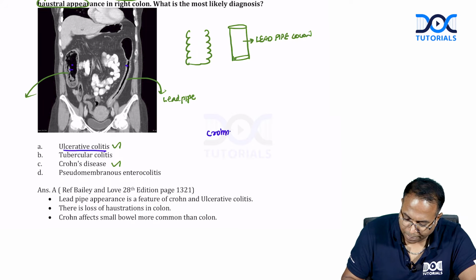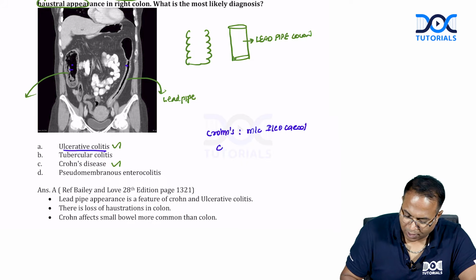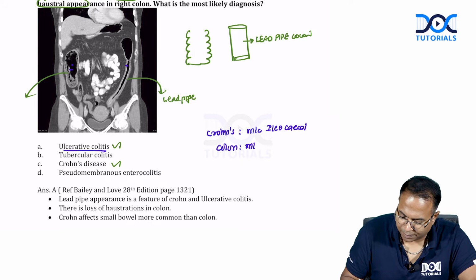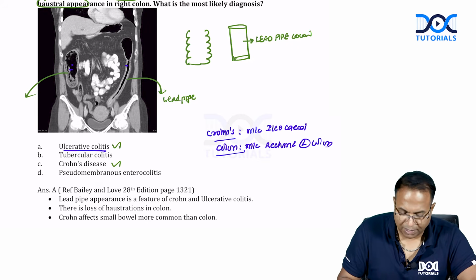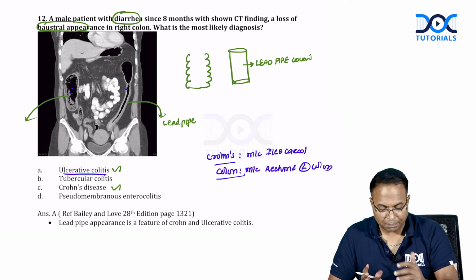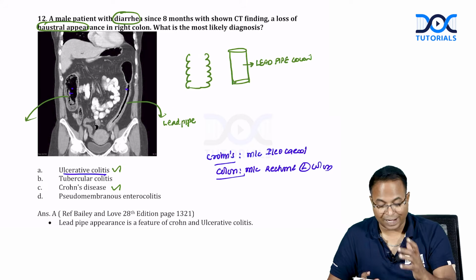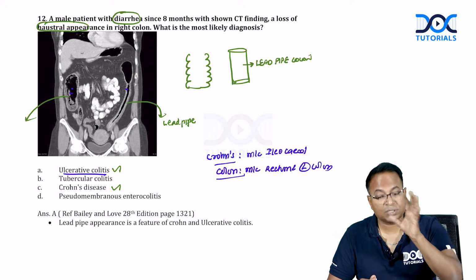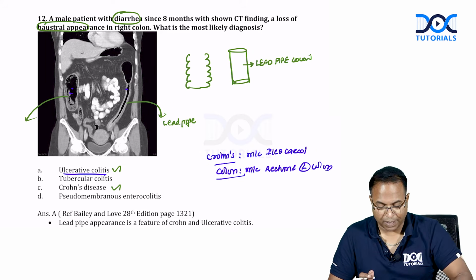Crohn's most commonly involves the ileocecal junction. Ulcerative colitis most commonly involves the rectum and left colon. This is a very basic thing: you should know where there is loss of haustration. From the history and the picture, it is mostly ulcerative colitis because there is no skip lesion. There is a continuous lead pipe appearance.